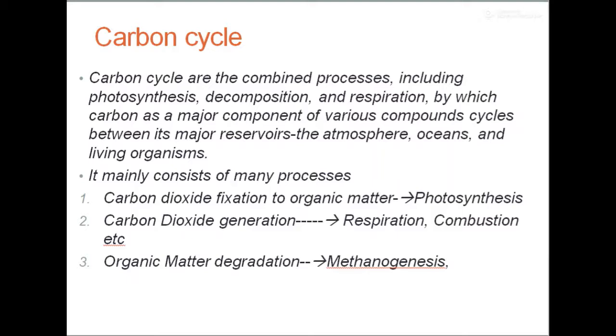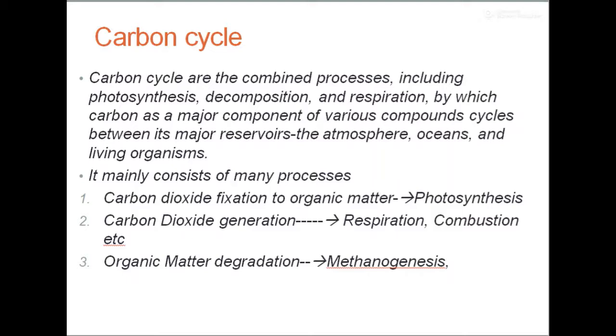If we classify the carbon cycle, it can be grouped into three different headings. One is the fixation of carbon dioxide into organic matter, just as we told in the case of plants. They can carry out a process called photosynthesis where carbon dioxide is converted into organic matter. At the same time, how is this carbon dioxide being generated?